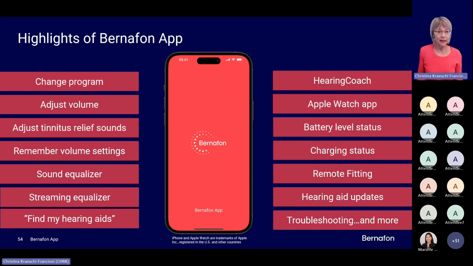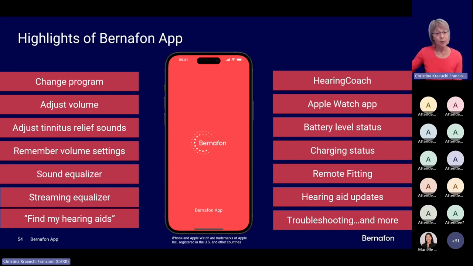If the client would like to use the hearing instrument regularly, 8 or 10 hours a day, then he can set up the hearing coach in this way, and then he gets regular statistics delivered on how he's progressing with the use of his hearing instruments.